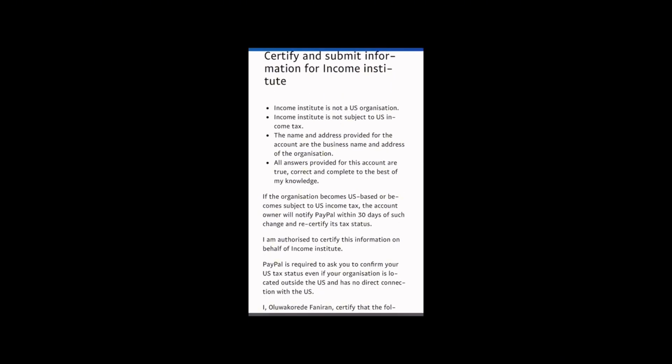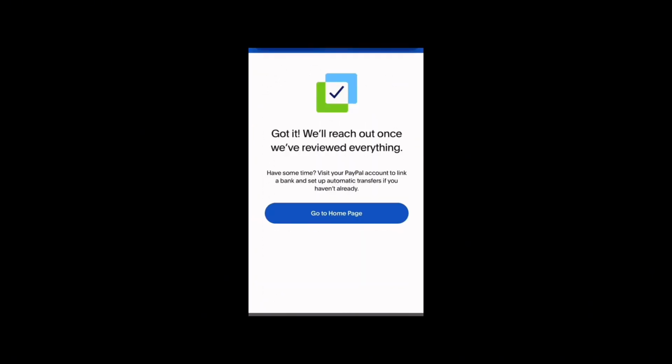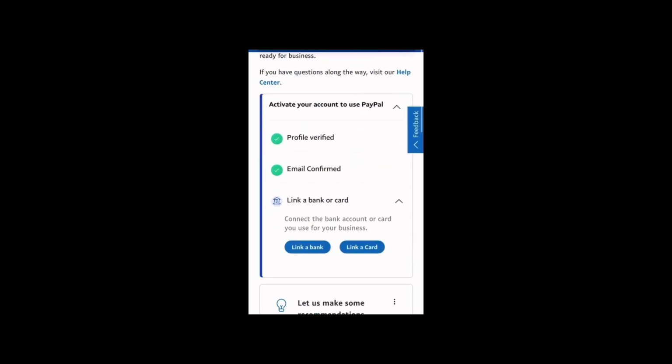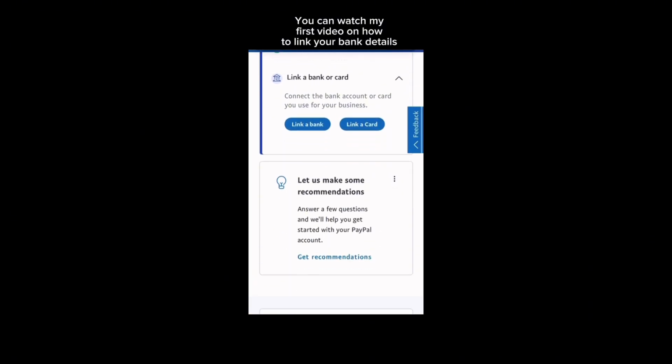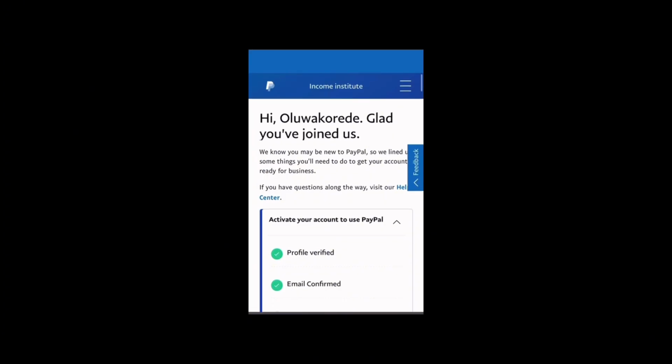This is just for tax. After submitting, they are going to bring you to this place. Got it, we'll reach out once we've reviewed everything to get your account ready for business. So we've already verified our profile, we've confirmed our email, and it remains for us to link a bank or card. In the next video, I'll be showing you how to link your bank card. This PayPal is ready for use.